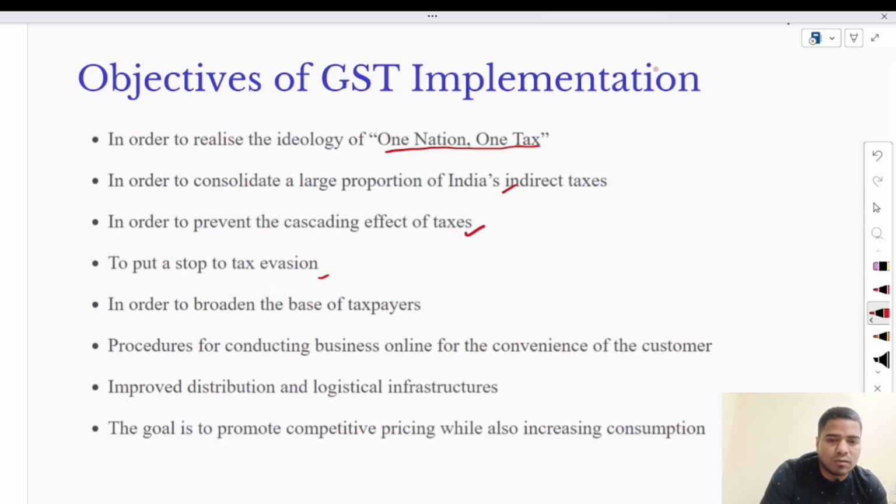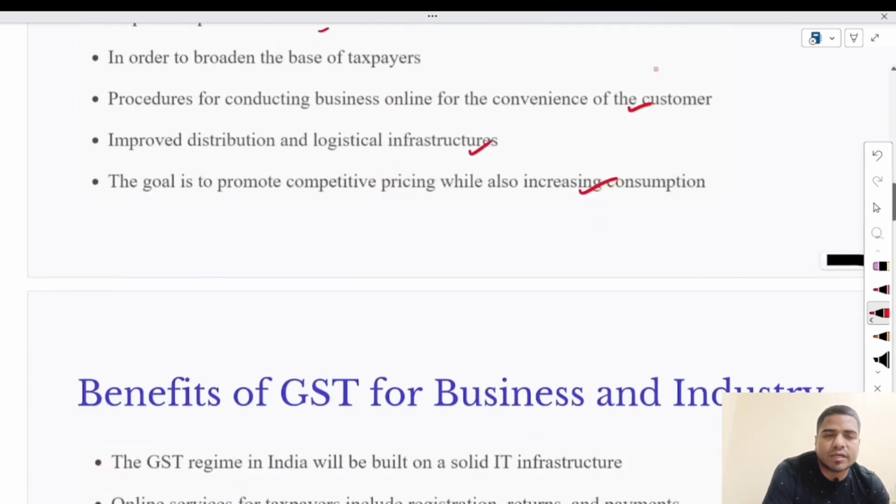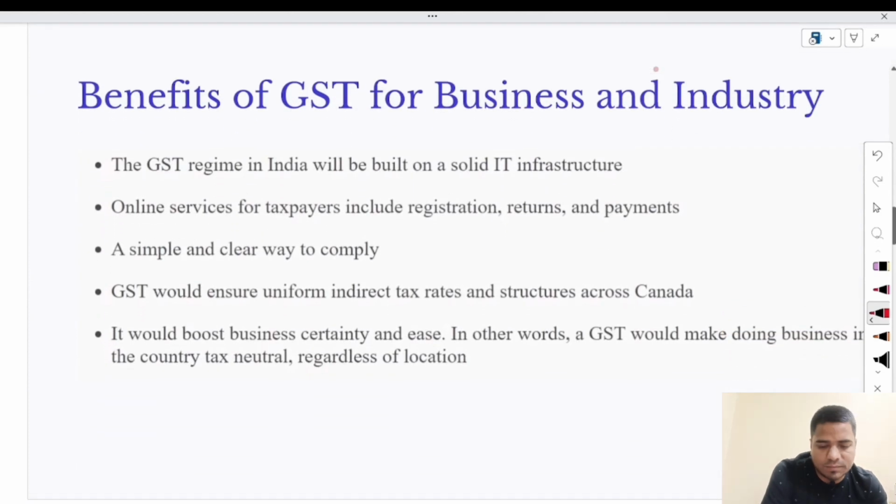And in order to broaden the base of taxpayers for online conduction of business activities, the government has also implemented GST and improved distribution and logistical infrastructure. And the goal is to promote competitive pricing while also increasing competition. All these were objectives for the implementation of GST.